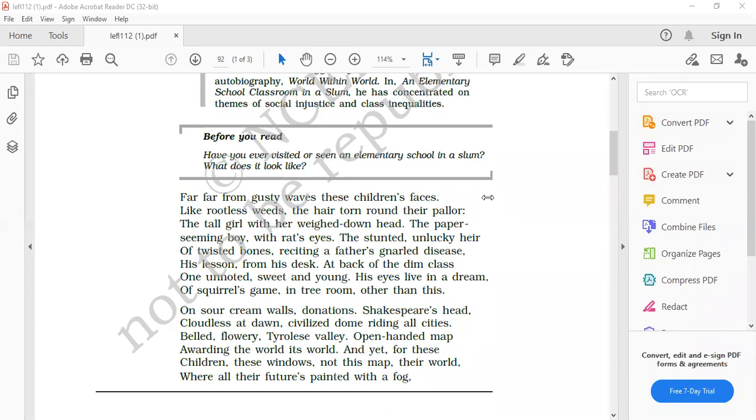Ma'am, is there a question? Beta, we are going to discuss the extract part from the lines of the poem with the practice paper. I'll tell you the question. If you don't have the practice paper, no problem. You can listen. Okay, ma'am. We'll be discussing the questions on the basis of the lines, extracts from the poem.